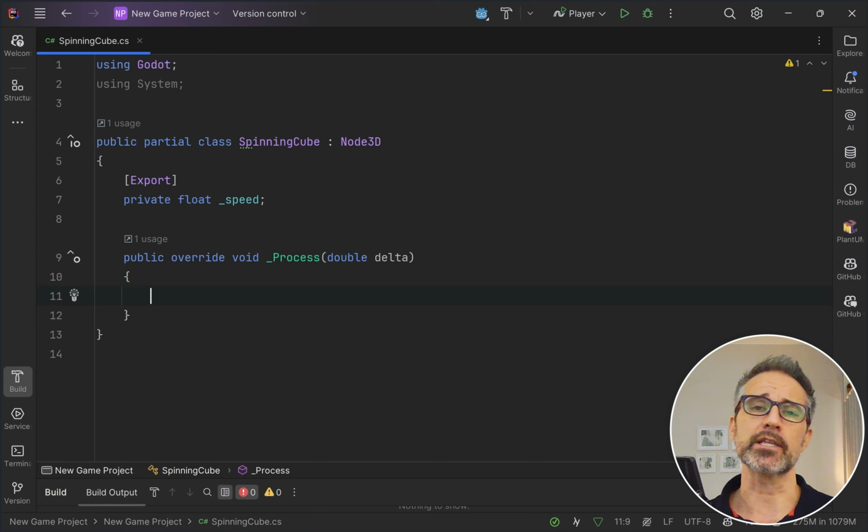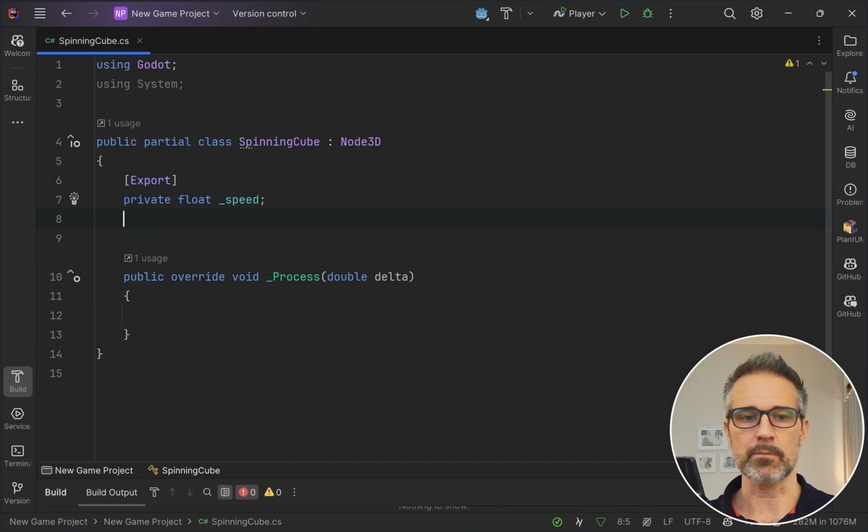And you can take a look at the link below at my best practices for C#, designed around Unity, but you can bring those right into Godot. So here, let's see how we would spin our cube around. Oh, I'm also going to need a reference to the cube itself. So let me do that.